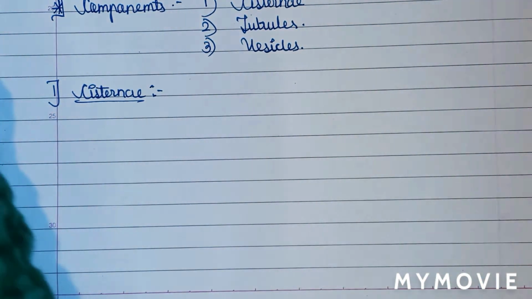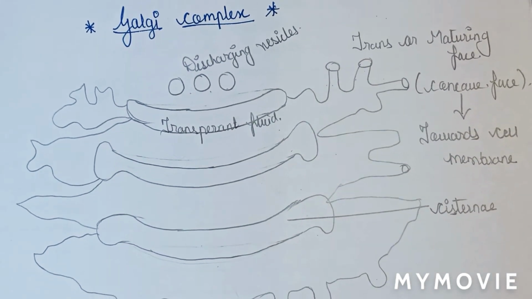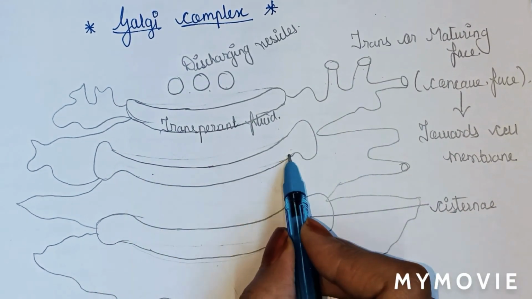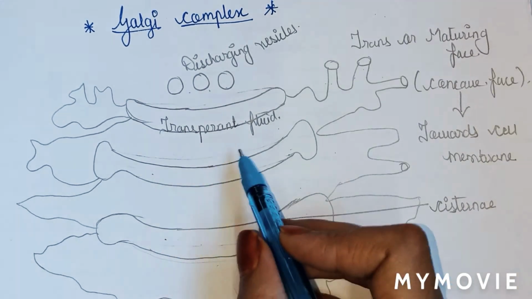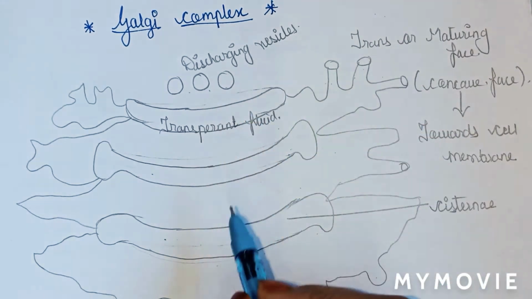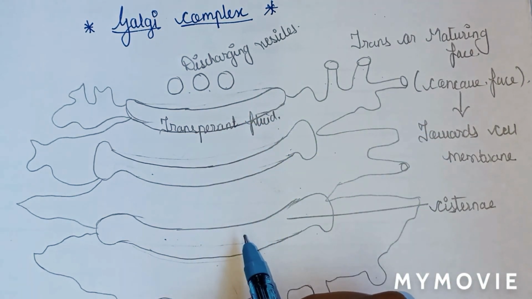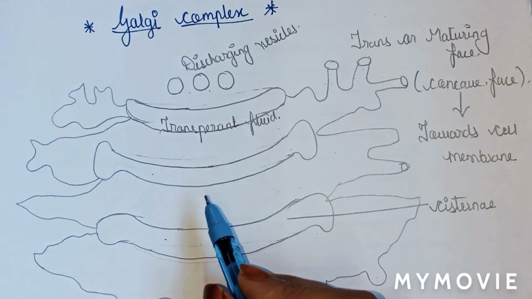Now here you can see the structure of Golgi complex. These are the cisternae, which are sac-like structures. They are one over the other, means overlapping structure, and these cisternae are present in liver cell about 50 in number, and in plant cell 3 to 7.